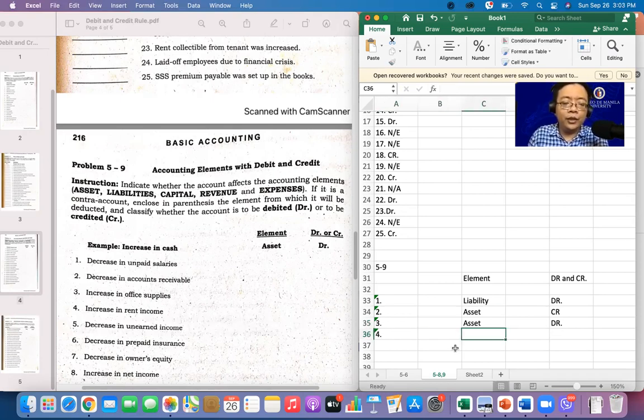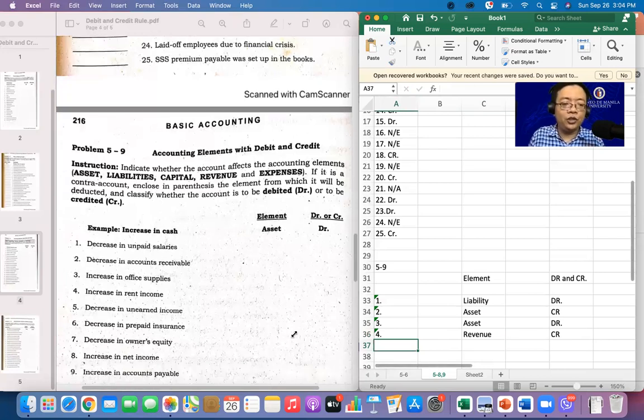Number 4. Increase in our rent income. Rent income is part of our revenue. Tama ba? Yes, it's part of our revenue. If we increase our revenue, ito ay credit. So far, clear pa ha? Again, you can message me if you have questions.